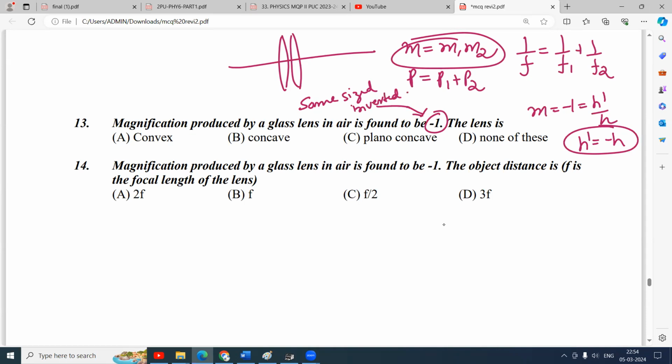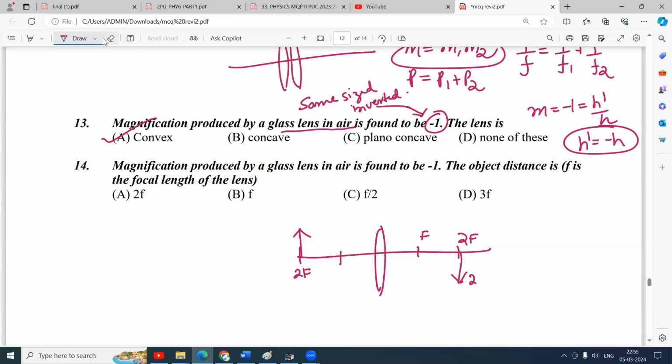That can be produced by a convex lens. It's a glass lens in air, so it should be a convex lens. A convex lens can produce the same sized inverted image when the object is at 2F. When the object is at 2F, image is also at 2F. It is inverted and same size.